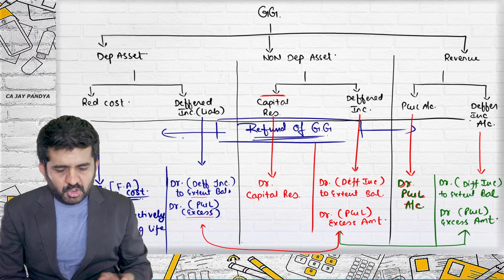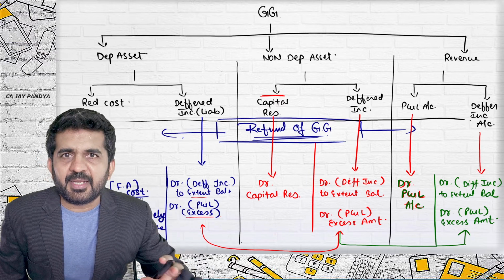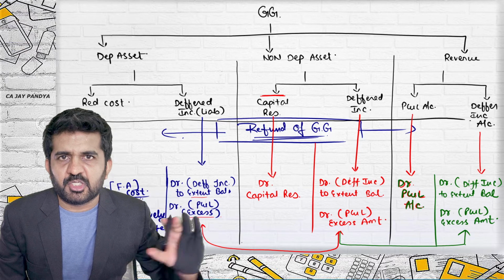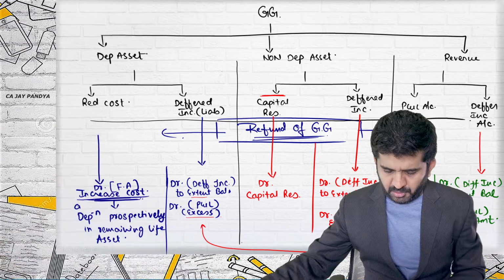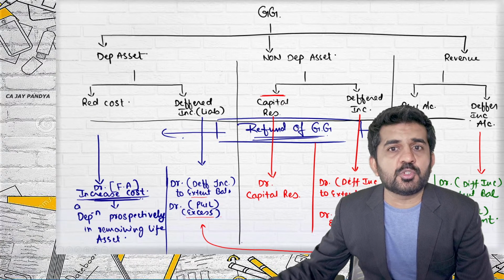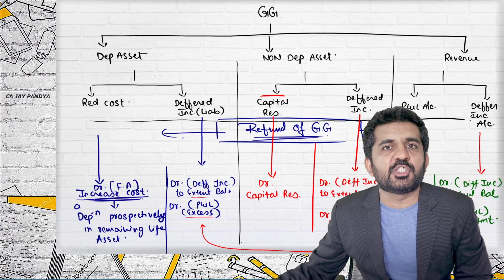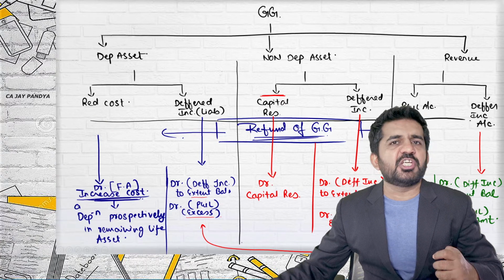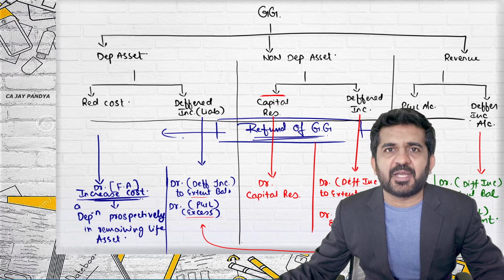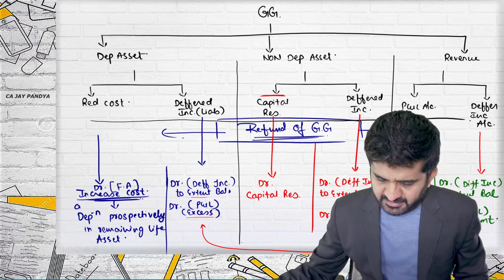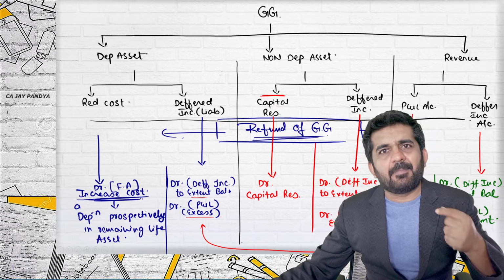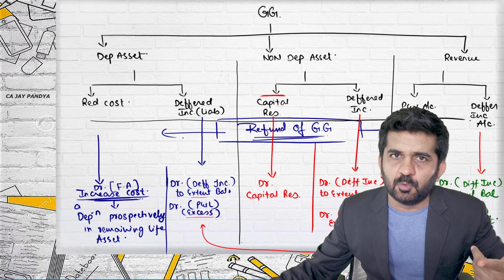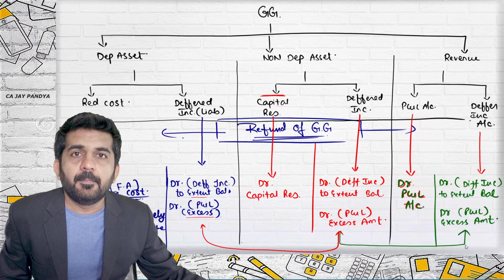Is it all right? So government grant, how it is recorded, we have understood in part 1. Refund of government grant in this particular lecture, if it was reduced from cost, it will be increased to cost. Depreciation will be provided prospectively to remaining life of an asset. If it was deferred income, whatever is the balance in the deferred income, first it will be closed, the remaining will be transferred to P&L account.